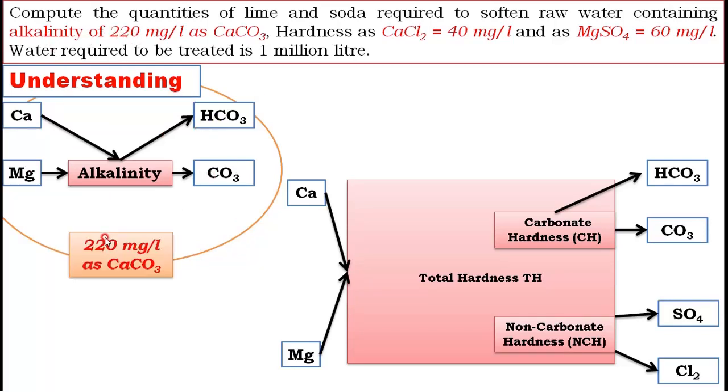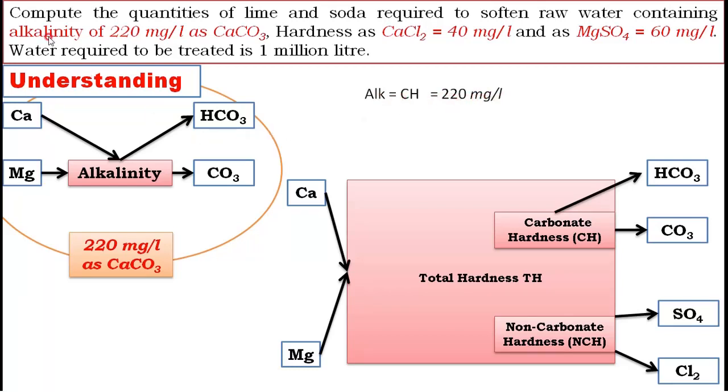Therefore I write that 220 mg per liter here as CaCO3. This you got. Now CaMg HCO3 CO3 means this is a carbonate hardness. Here you can see alkalinity equals carbonate hardness for this particular problem. This conclusion we got. Now alkalinity is equal to 220 mg per liter.